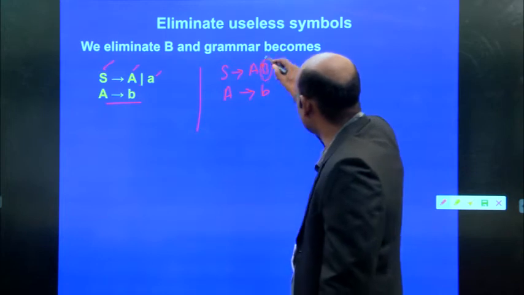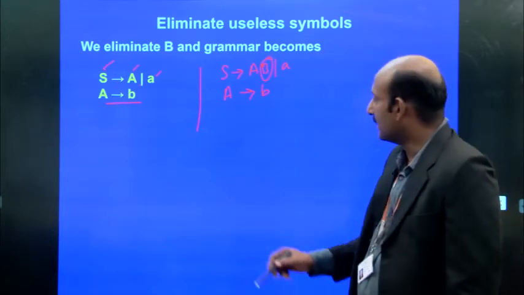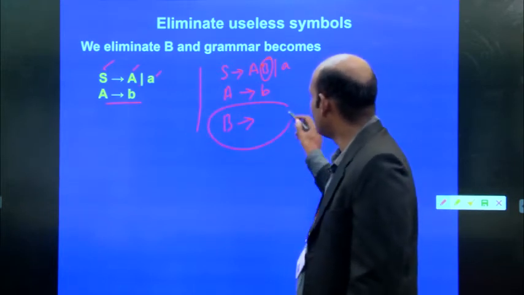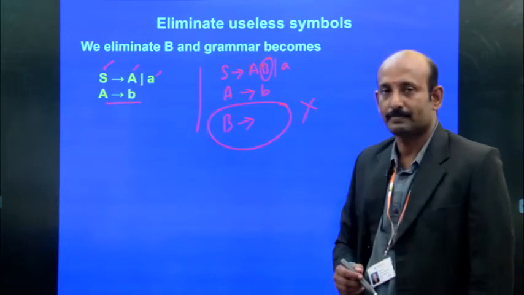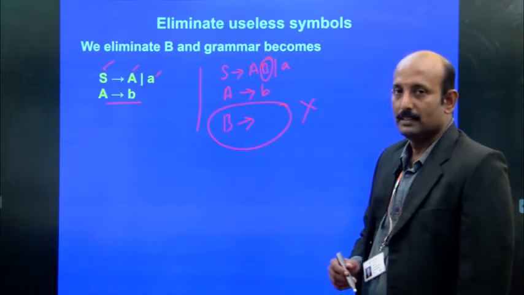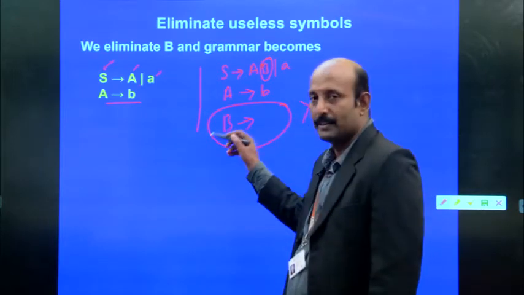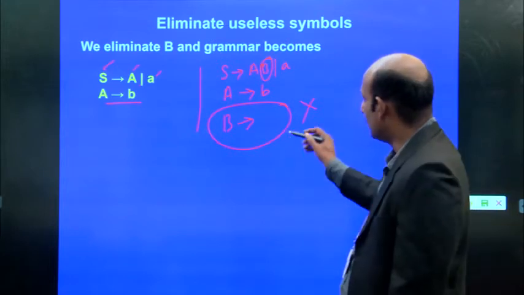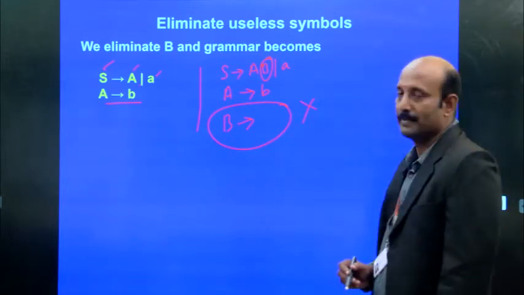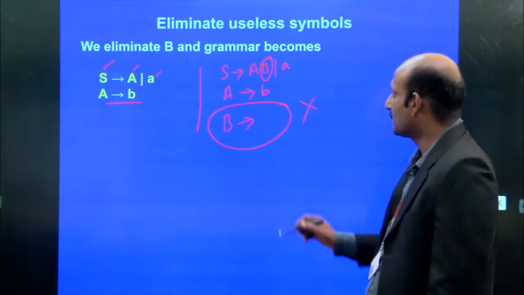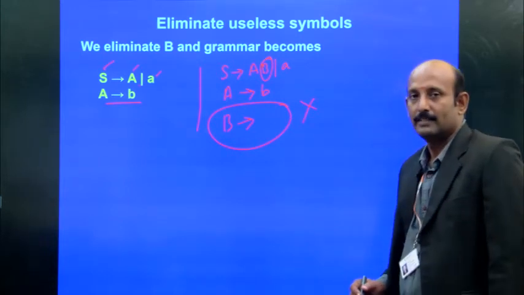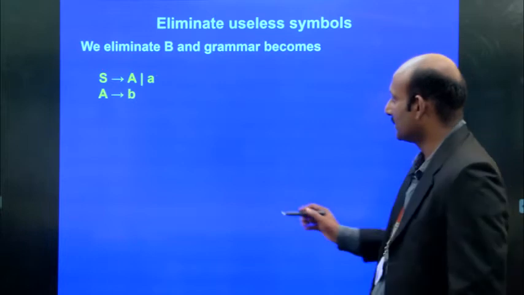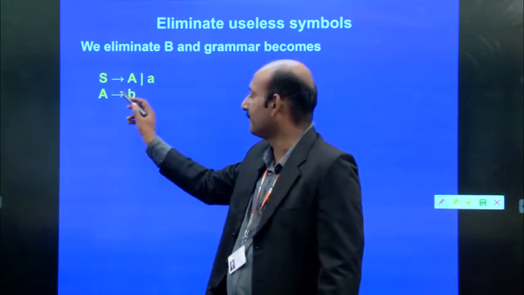Whereas this B, there are no productions for B. So it is not reachable from any states like S or A. So the B is a useless symbol. The B is called a useless symbol. So we are eliminating this B from the given grammar. After that we get the productions S implies A or A, where A implies B.